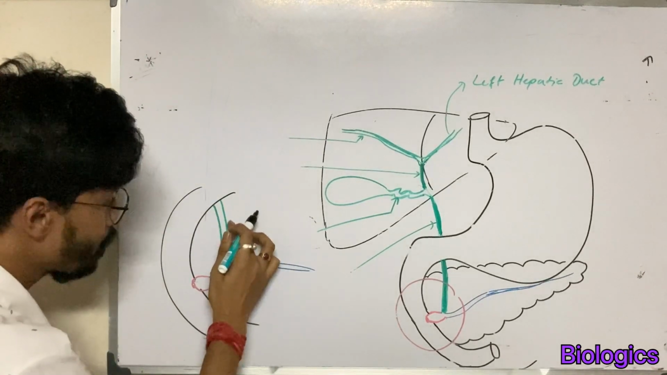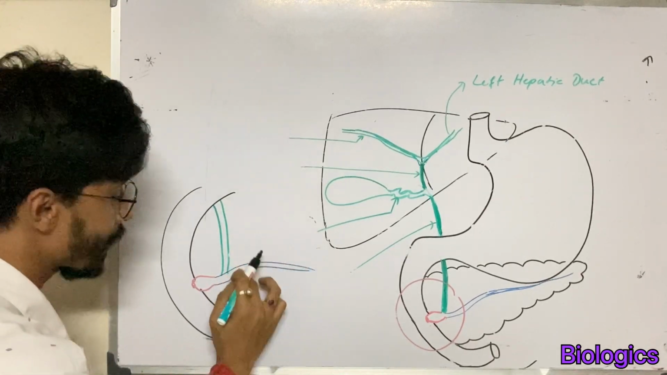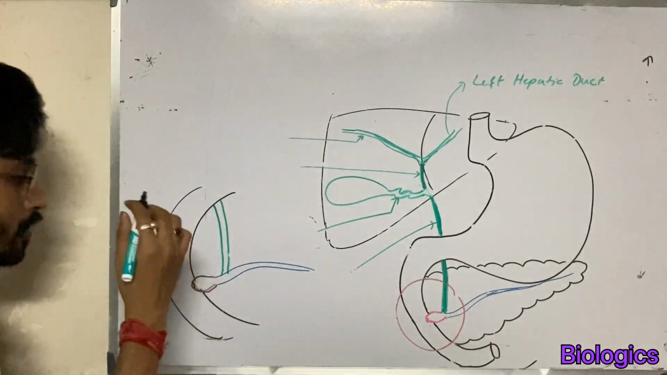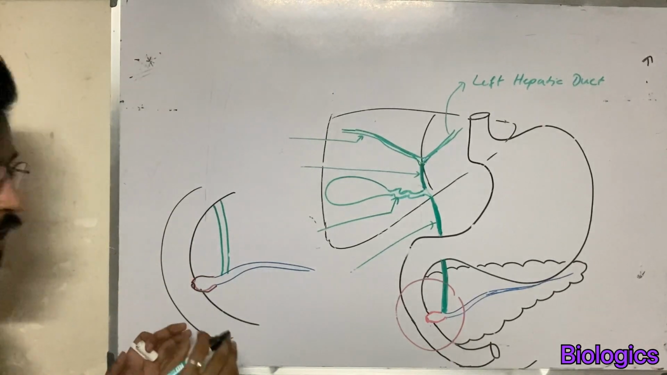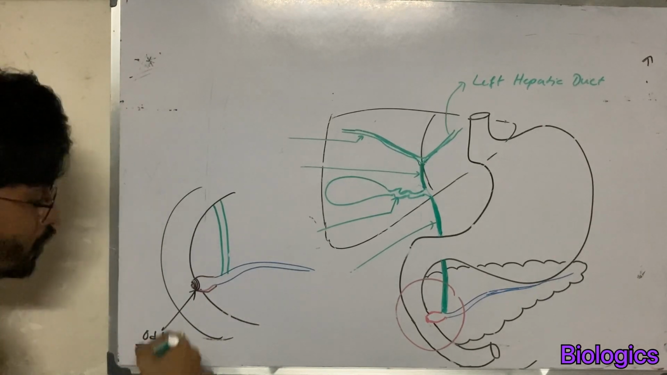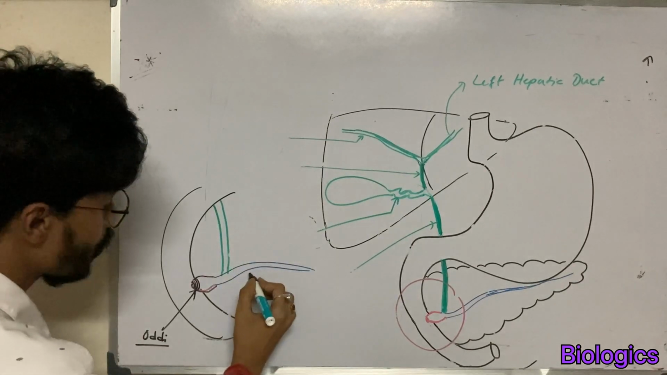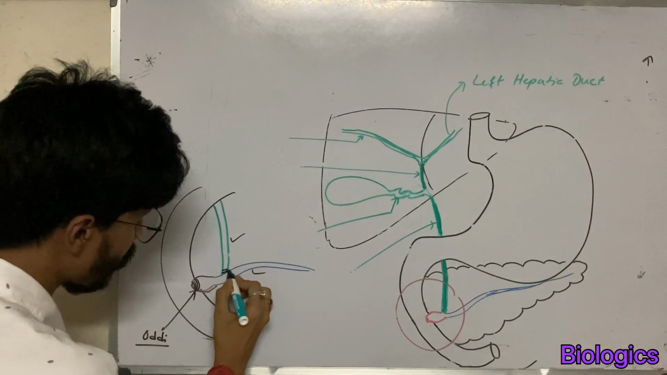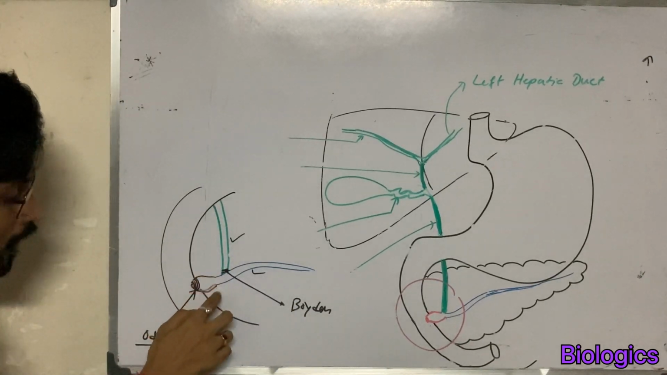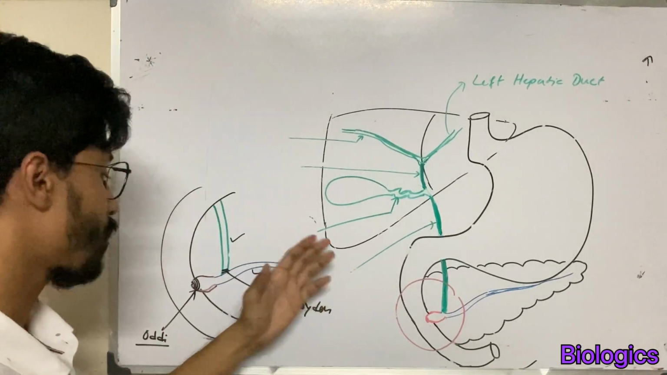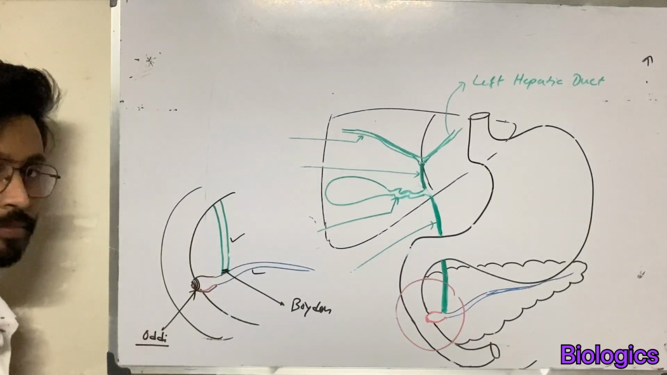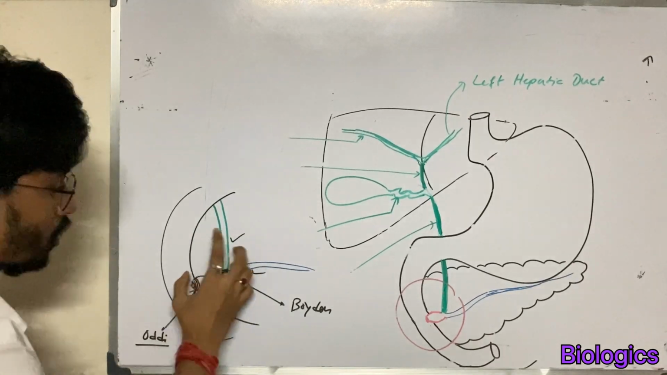So now the common bile duct and the duct of Wirsung or the pancreatic duct together form the hepatopancreatic ampulla or ampulla of Vater. Now there is a sphincter at the opening of the ampulla of Vater. The sphincter is called the sphincter of Oddi. And there is also a sphincter at the joining of the Wirsung duct and the common bile duct. This sphincter is called the sphincter of Boyden. Now through the ampulla of Vater, the secretions from both the pancreas and the liver get into our duodenum. Okay, so this is the part you have to understand.